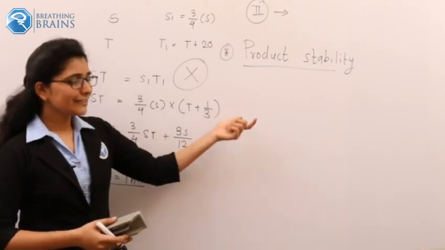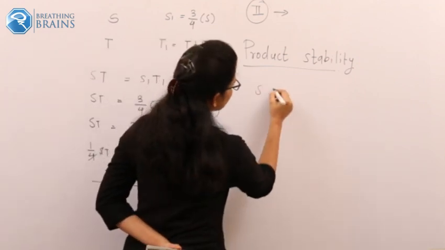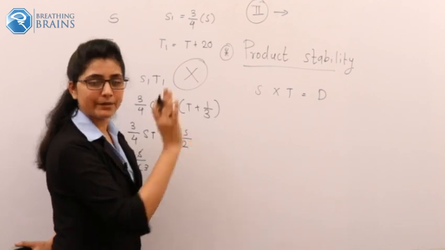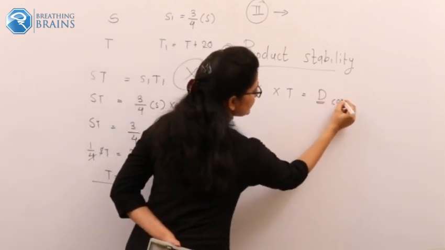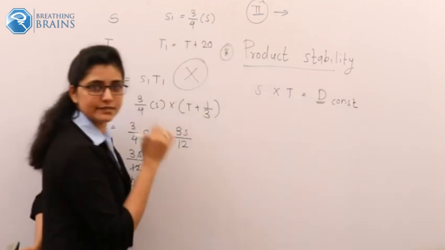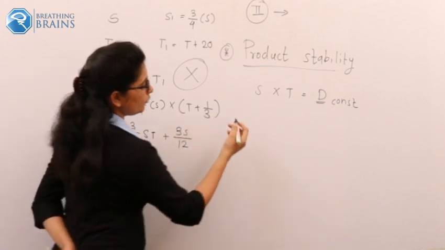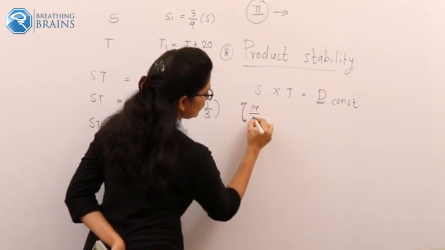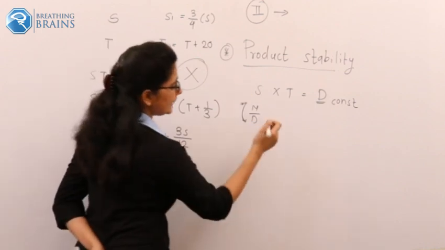Okay. So right now we are just using this concept. What is that concept? Speed into time. This is the product of two independent terms which remains constant. Why are we saying that? Because we came to know that our distance is constant. So this theorem states that when one quantity gets increased, or when one quantity gets decreased by n upon d, the other quantity should increase by.